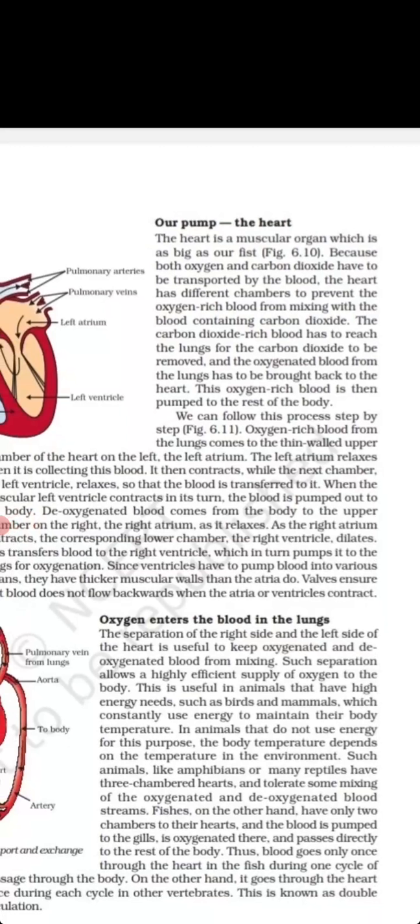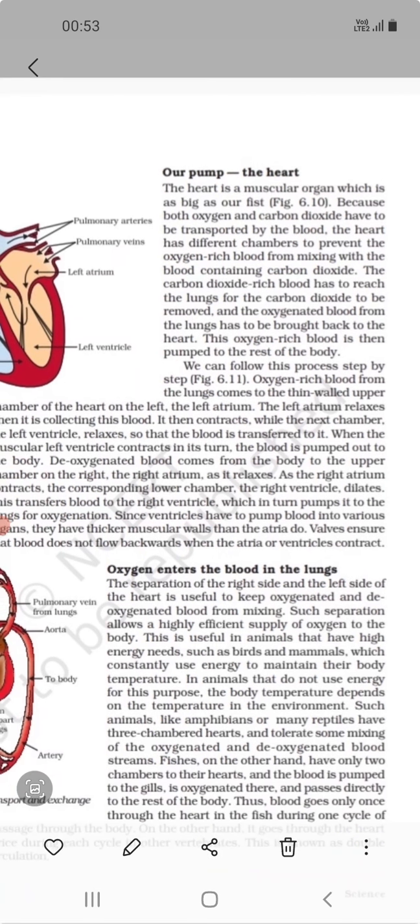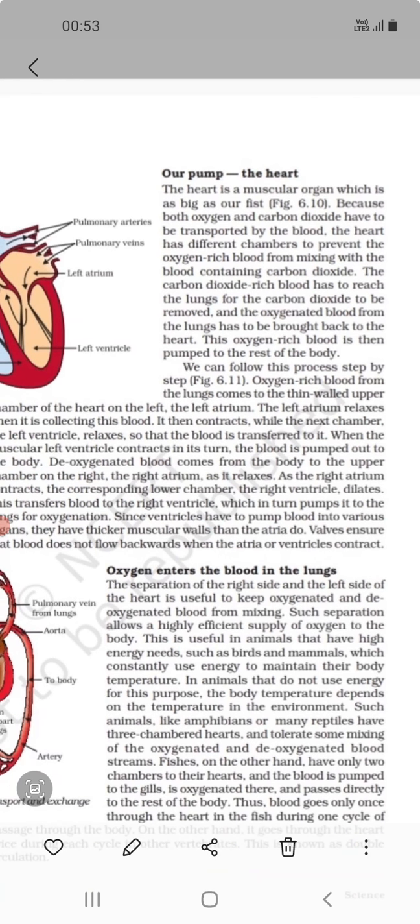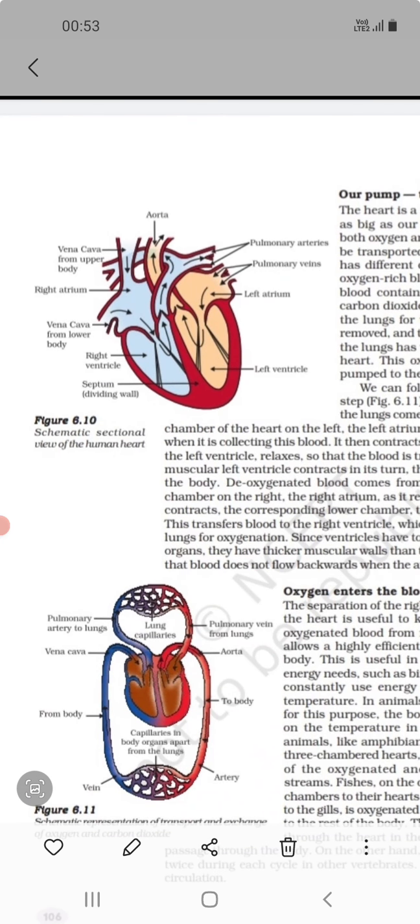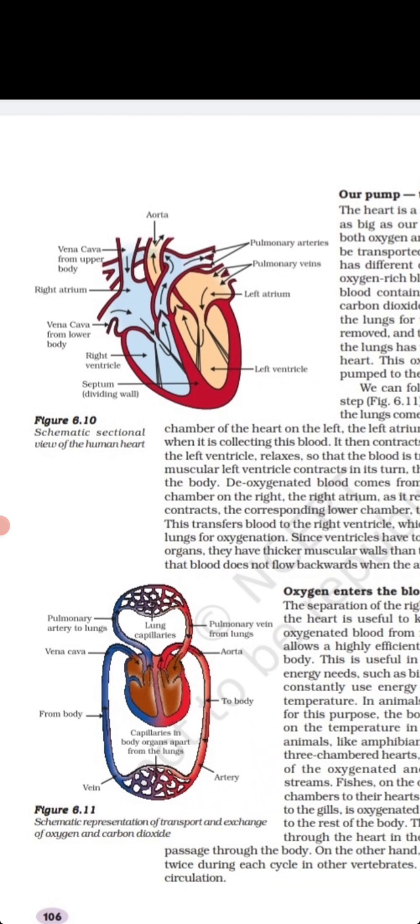In the human heart there are 4 chambers. What are they? The left atrium, left ventricle, right atrium and right ventricle.